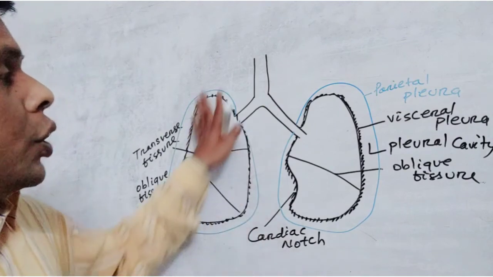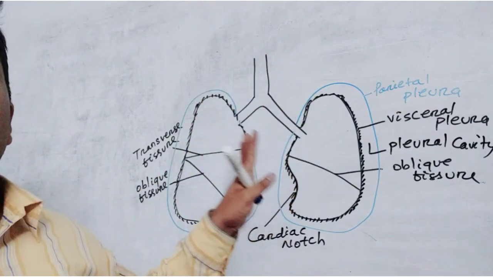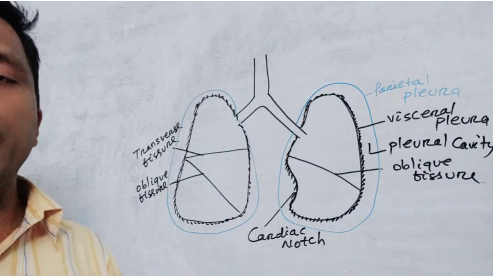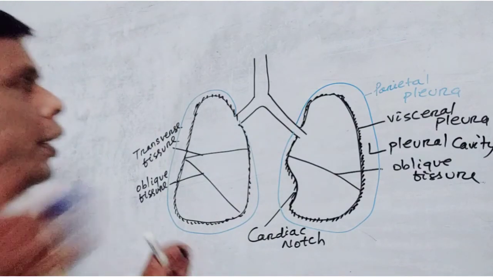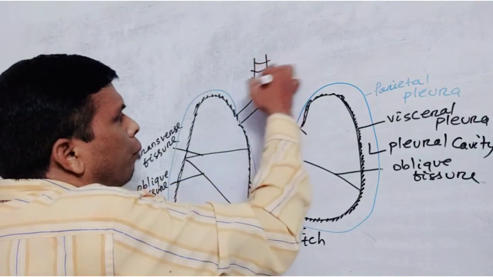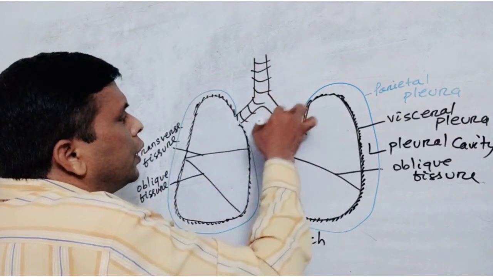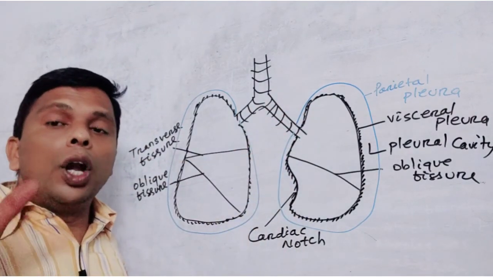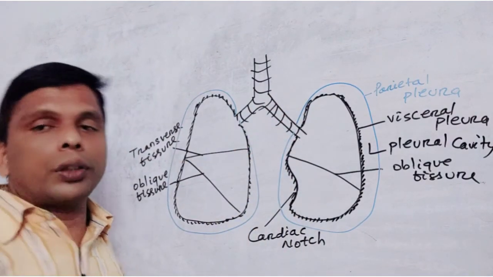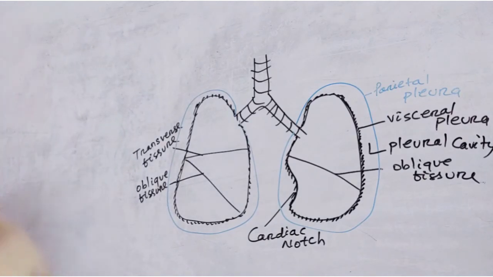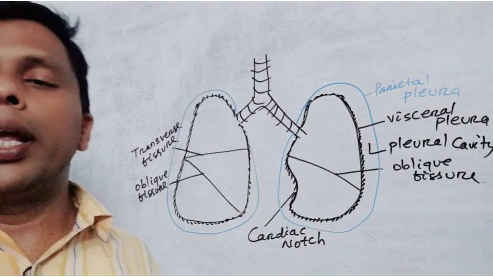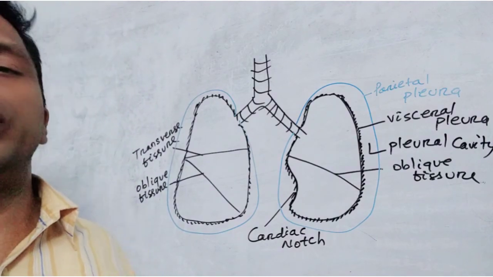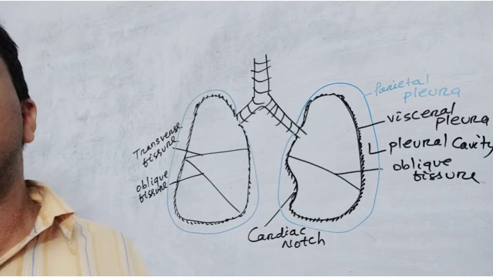So that is all about the lungs and the respiratory passage. Tracheal rings are found here, and remember it, the tracheal rings are present up to the lobular bronchioles. These C-shaped cartilaginous rings support the tube and prevent it from collapsing. So that is all about the respiratory system of human beings.